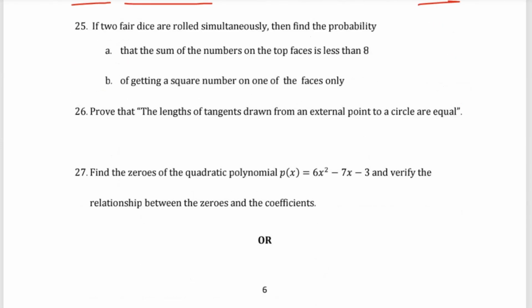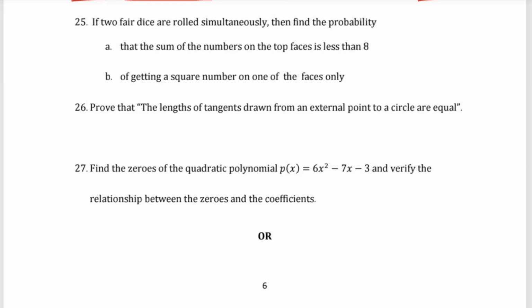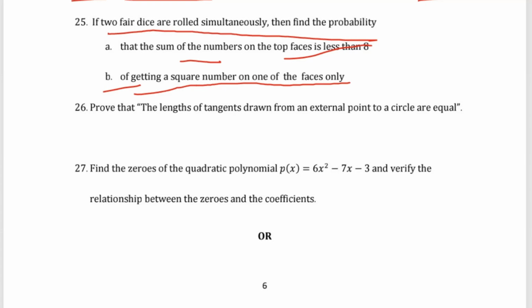So for 3 marks you have the following questions. Question number 25: if two fair dice are rolled simultaneously, then find the probability that the sum of the numbers on the top faces is less than 8. Then the alternative question is the probability of getting a square number on one of the faces only.